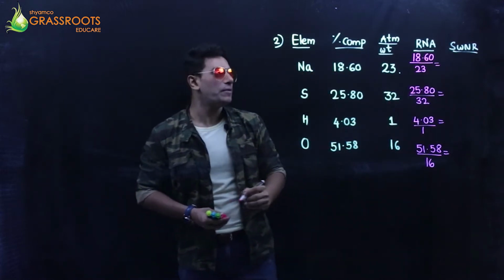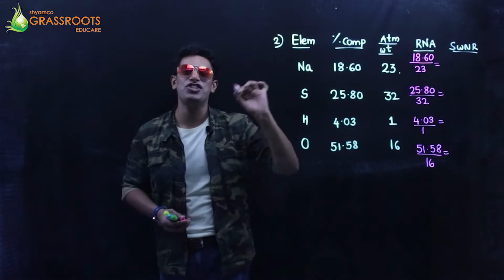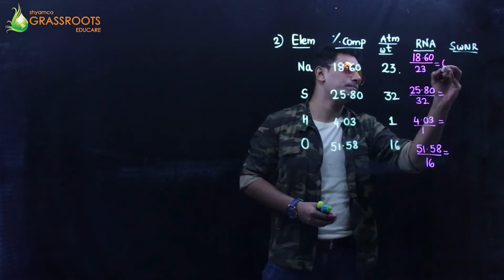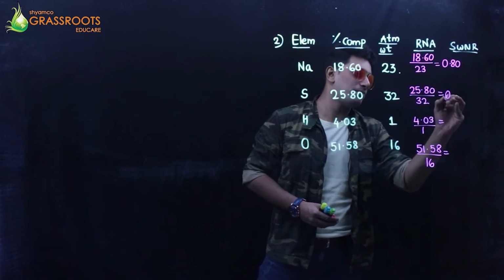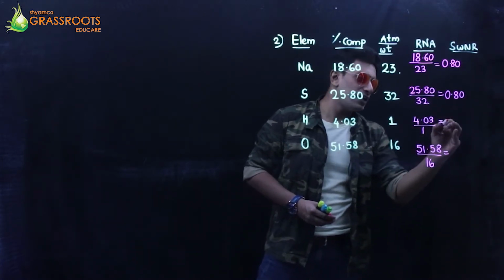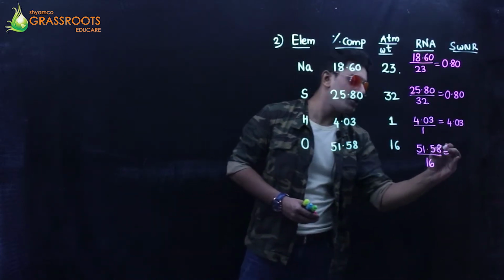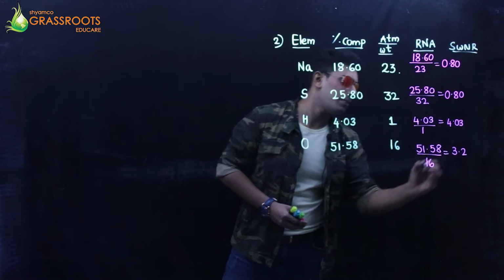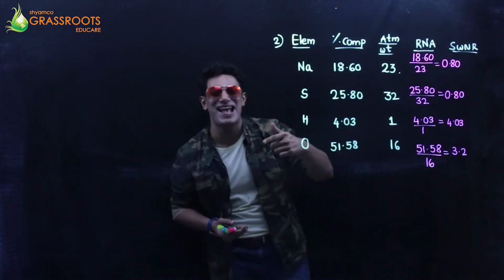When you calculate the actual division, you get 0.80. This you will get as the same 0.80. This is going to be 4.03. This is going to be 3.2 something. Now out of all of them, which is the smallest?